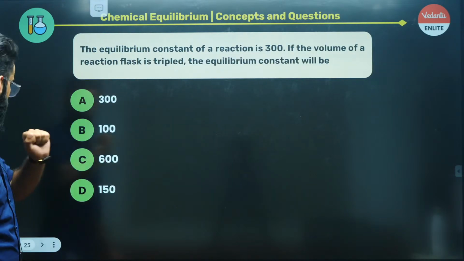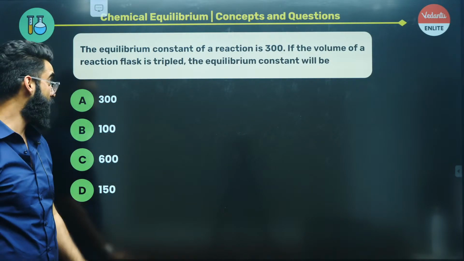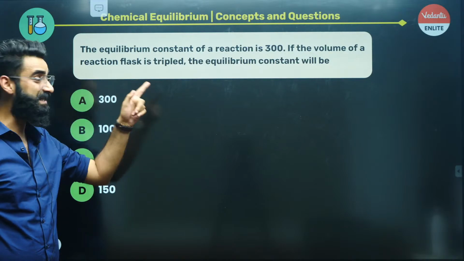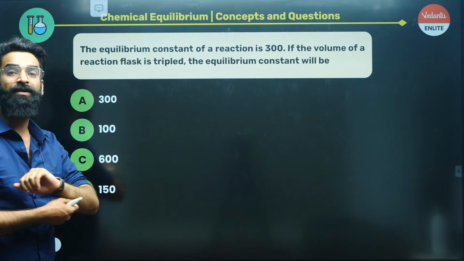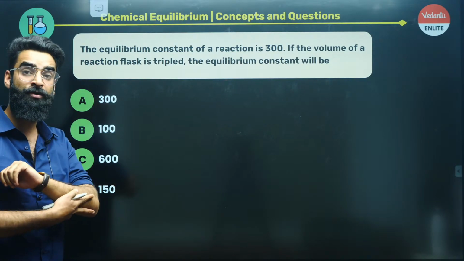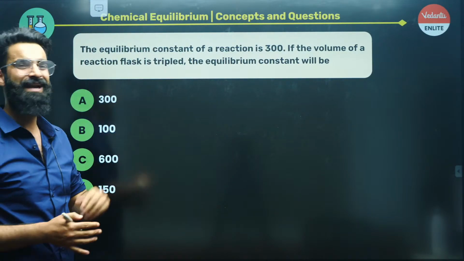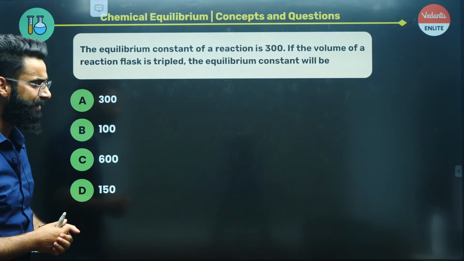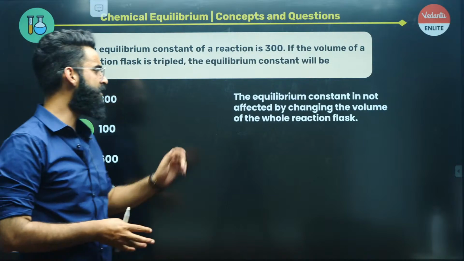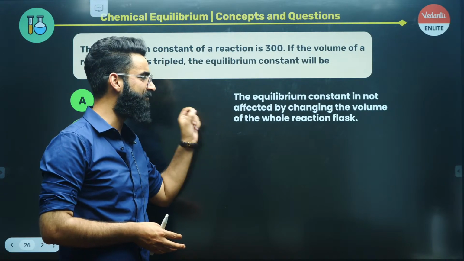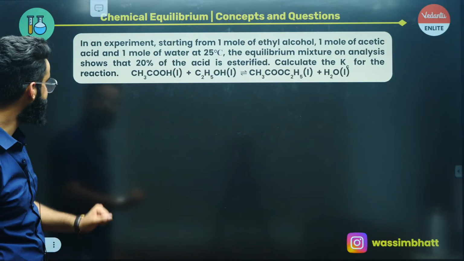Moving on to one more question, guys. This is something which I'm sure every one of you can solve. The question says the equilibrium constant of the reaction is given as 300. If the volume of the reaction flask is tripled, the equilibrium constant will be? What will happen to the equilibrium constant when the volume of the reaction flask is tripled? Nothing is going to happen to the equilibrium constant because that is independent of the volume of the flask, right? It's going to remain 300 only. The equilibrium constant is not affected by changing the volume of the reaction flask. That's all. Simple and basic at the same time.